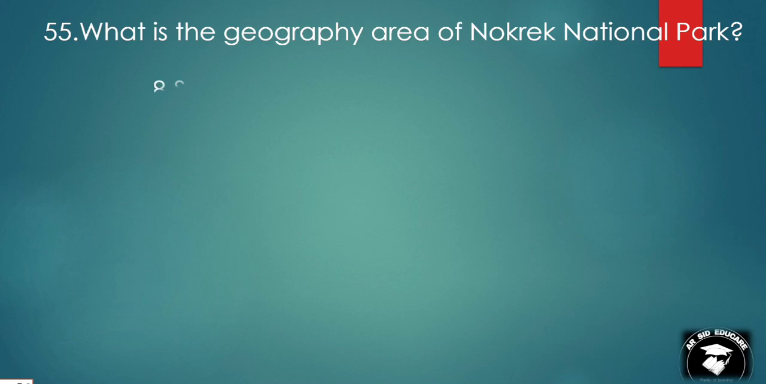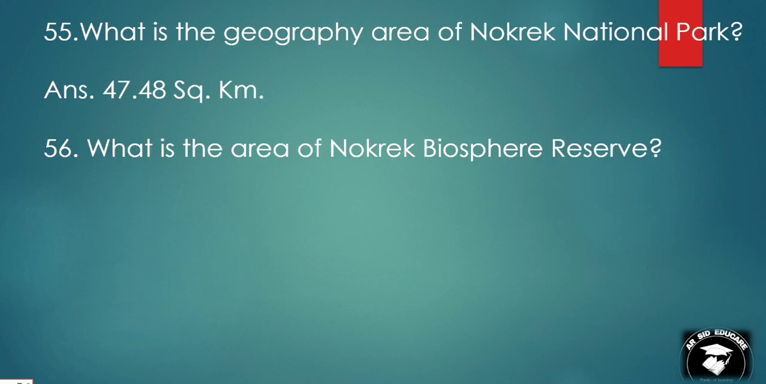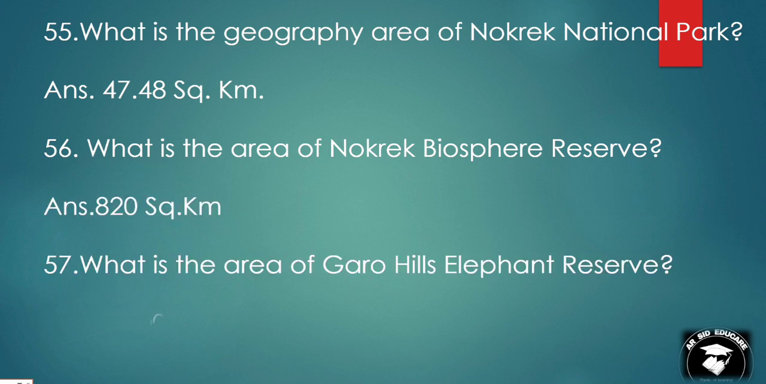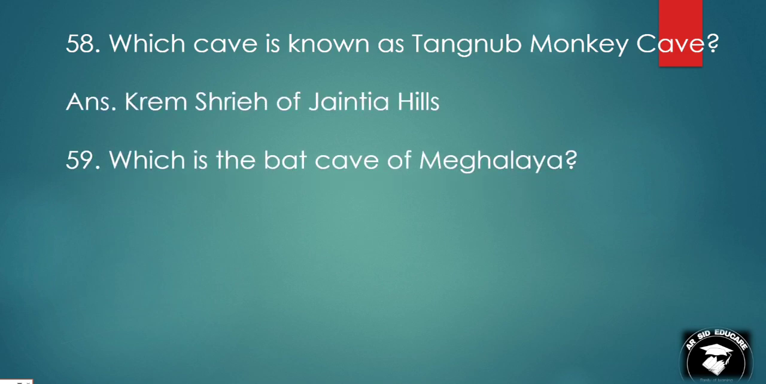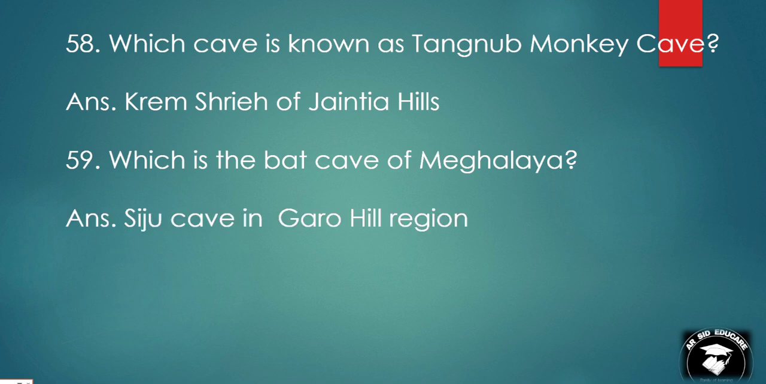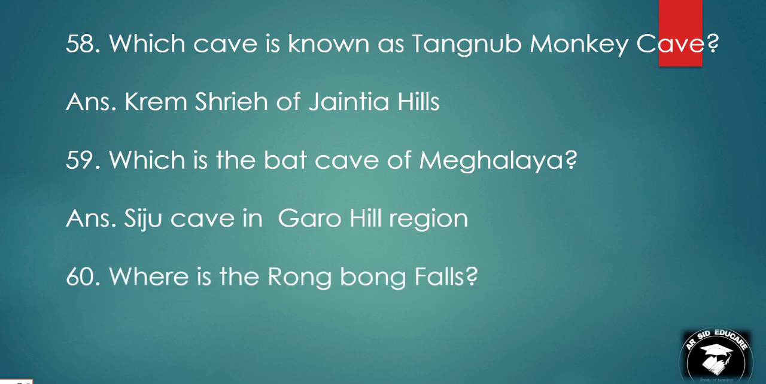What is the geographical area of Nokrek National Park? 47.48 square kilometers. What is the area of Nokrek Biosphere Reserve? 820 square kilometers. What is the area of Garo Hills Elephant Reserve? 3,500 square kilometers. Which cave is known as Tangnub Monkey Cave, Krem Sri of Jaintia Hills? Which is the Bat Cave of Meghalaya? Siju Cave in Garo Hills region.